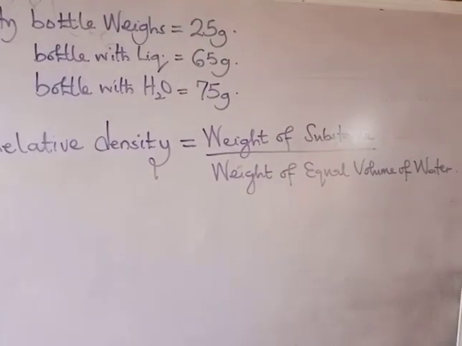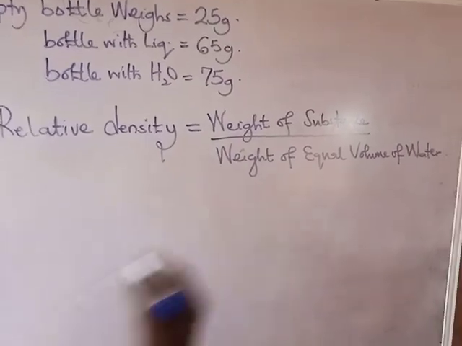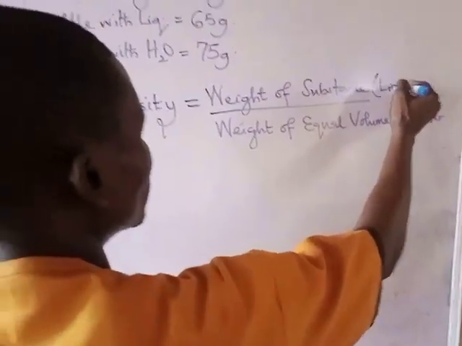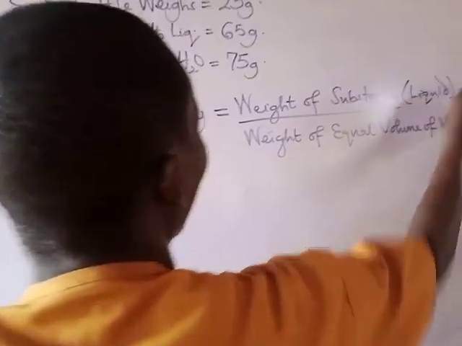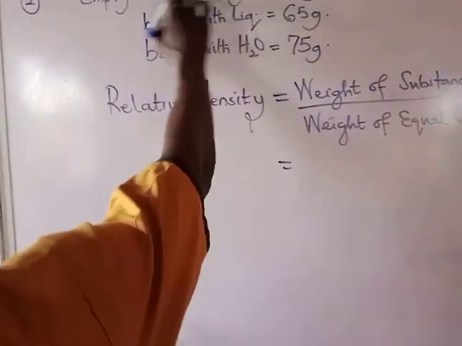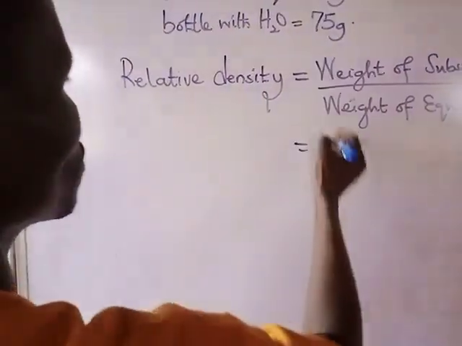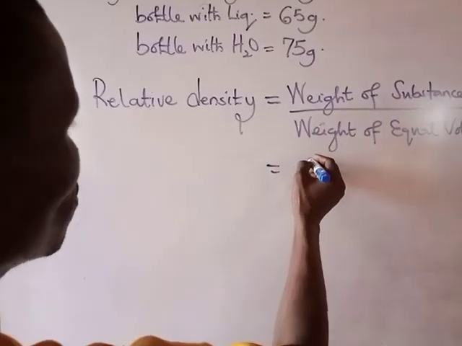Now, the substance here is a liquid. For the weight of the substance, we have the weight of the empty bottle and that of the liquid. So that will be the weight of the substance.